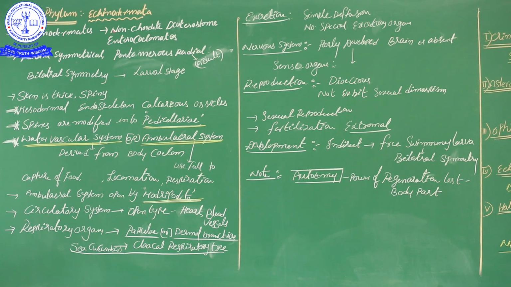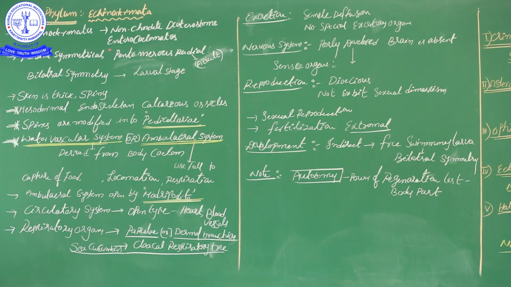Here the Echinodermata's significant character is the body having spines, and the important character inside the body is the water vascular system. Don't confuse the canal system and the water vascular system. The canal system we saw in Porifera organisms. The water vascular system is present in Echinodermata. Okay, this water vascular system is also called the ambulacral system. See that pointer place, ambulacral system. This system is derived from the body coelom.